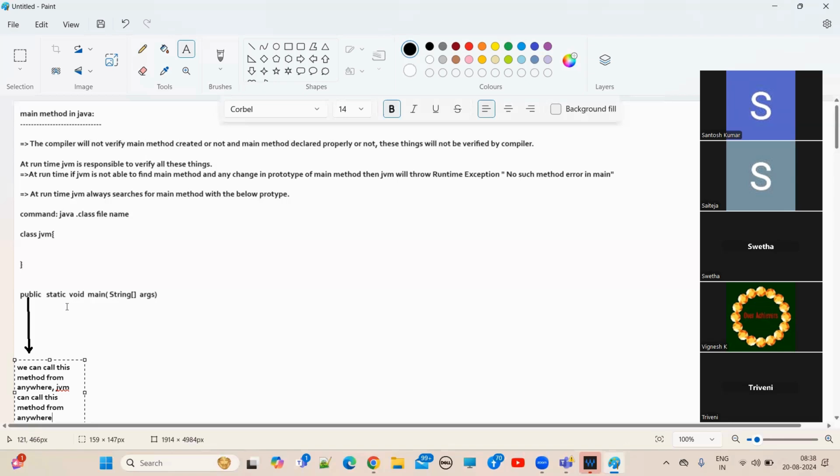JVM doesn't know anything about the object of your class by that time. So JVM knows only the class name of your class. That's it. So that's why we are putting the static keyword. When you put the static keyword, JVM can happily call this main method by using class name. Understand? Come on, guys. Understand or not? I understand.